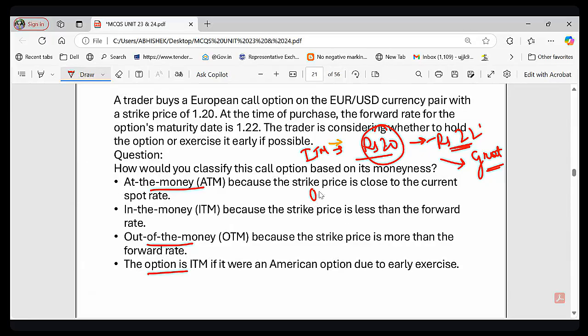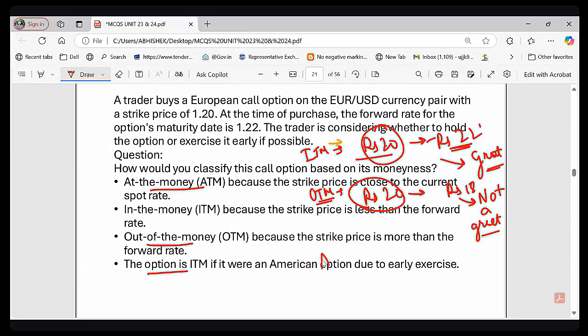The second thing is called OTM. OTM is out of the money. That means you bought an item for rupees 20 that is only worth rupees 18, right? So it is not a great deal. That is called out of the money.